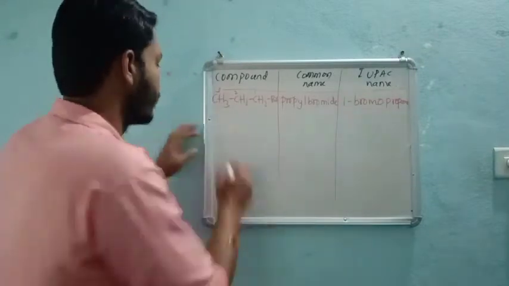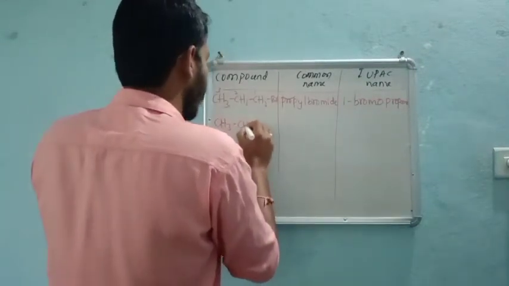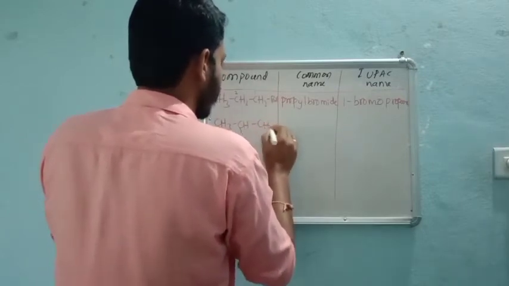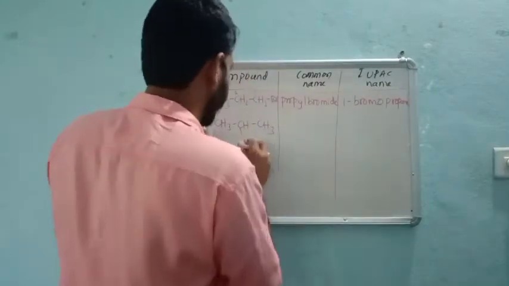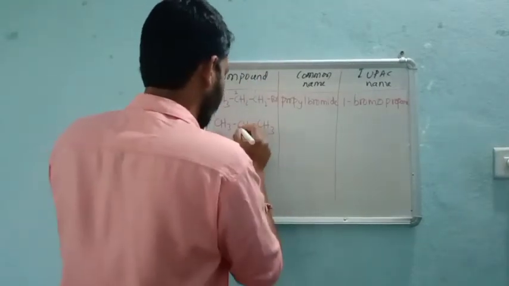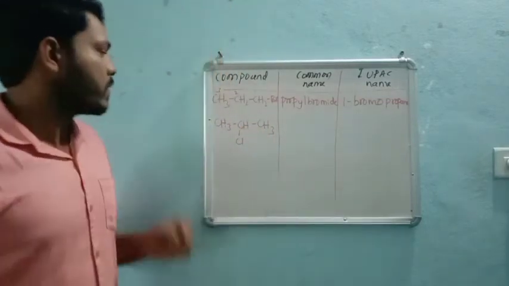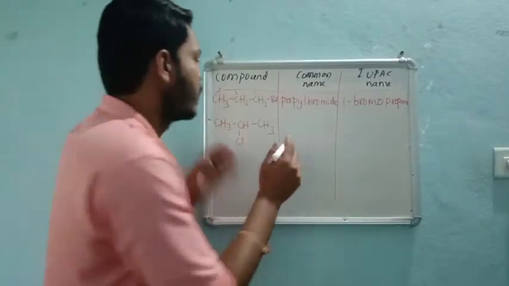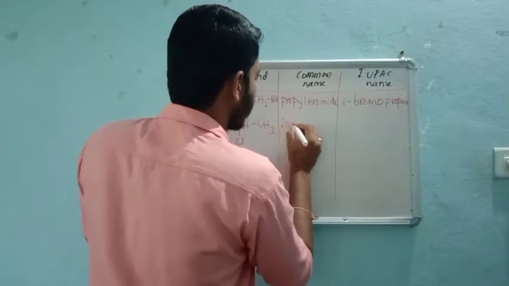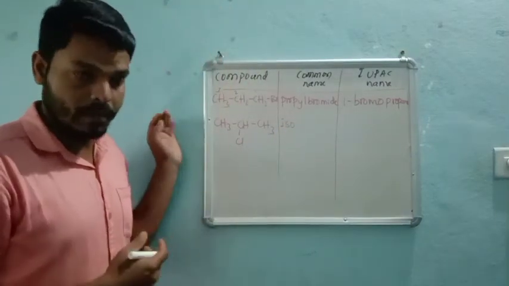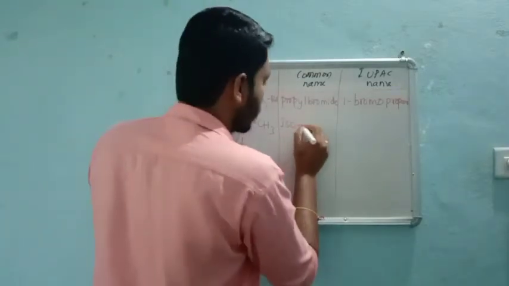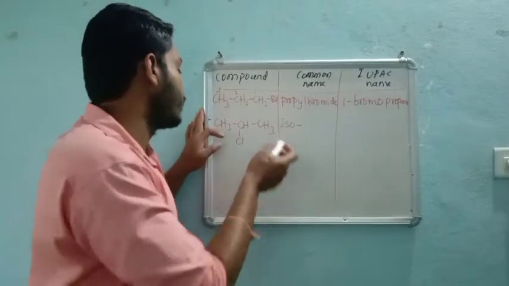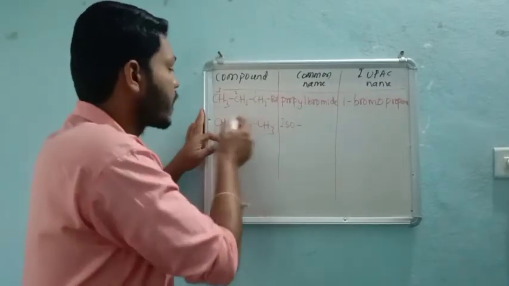Take one more example: CH3, CHCl, CH3. Now, what is its common name? If there is a branch in the chain, then it becomes iso. If there is no branch, then we add n. So iso, how many carbons are there?